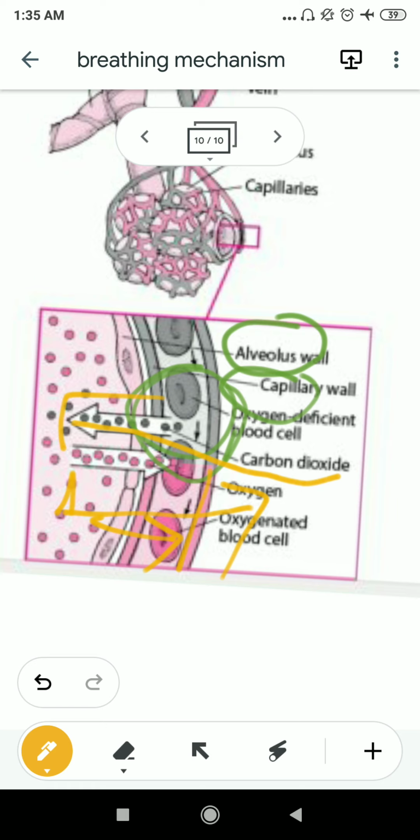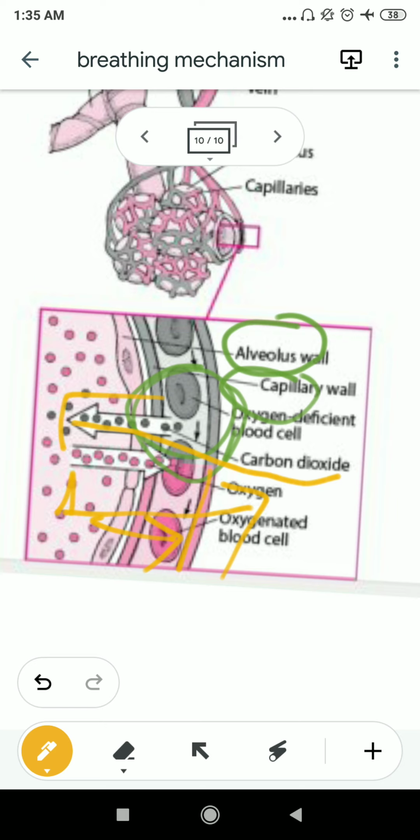Now the wall of the alveoli is very thin, and it has a close contact with the blood capillary. After the inspiration process, there is a huge amount of oxygen in the alveoli compared to the oxygen present in the blood. So naturally, by the diffusion process, oxygen will diffuse into the blood capillary through this very thin protective layer of membrane.